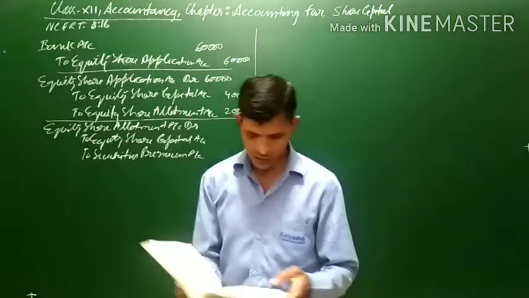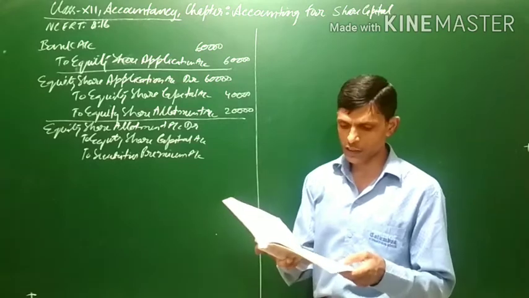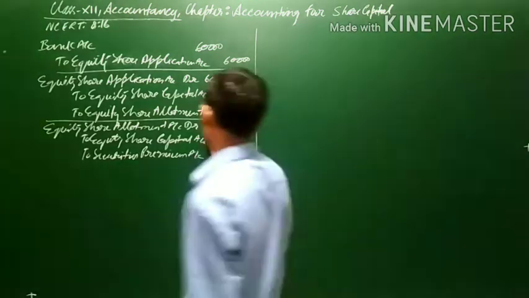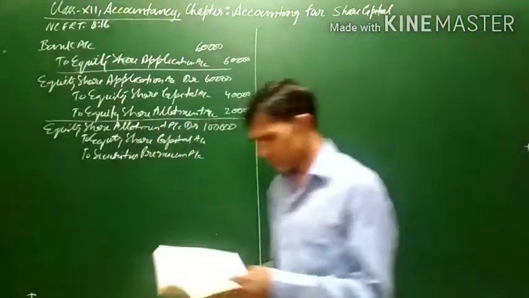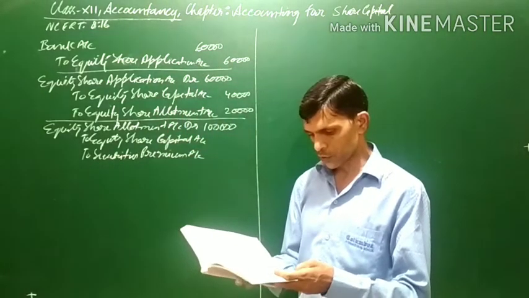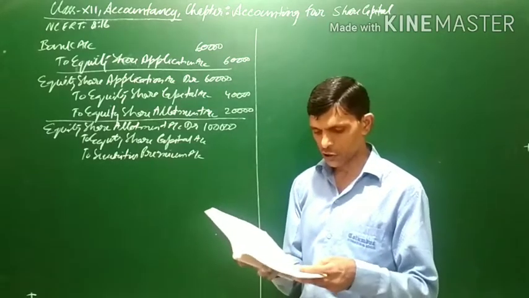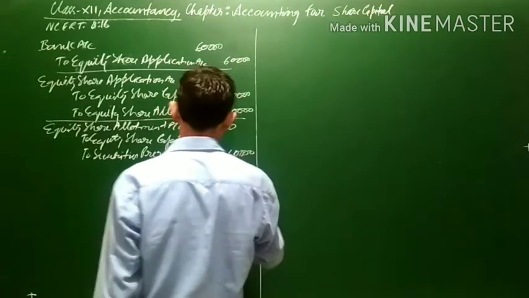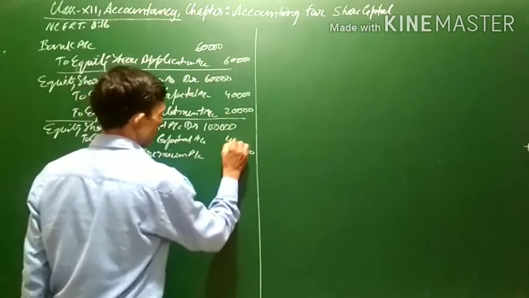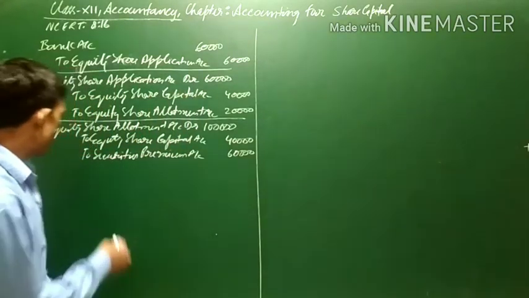Now the balance on allotment, 5 rupees, is being called. So 20,000 equity shares at 5 rupees will amount to 1 lakh rupees, and that amount will be due. The premium is 3 rupees per share. So in securities premium, 3 rupees on 20,000 shares comes to 60,000, which will be transferred to securities premium, and the balance, 40,000, will be transferred to equity share capital account.